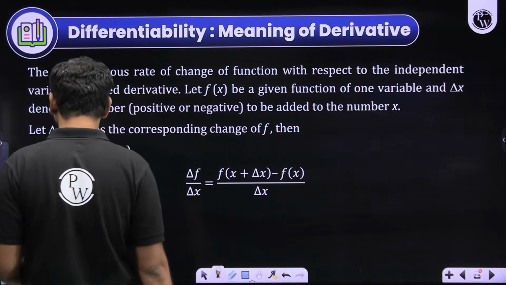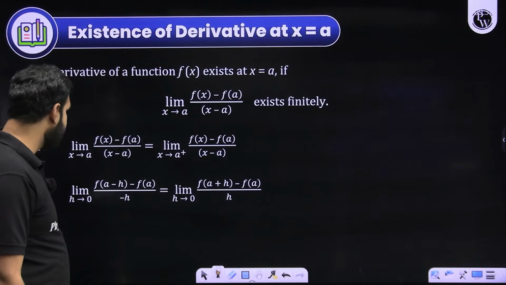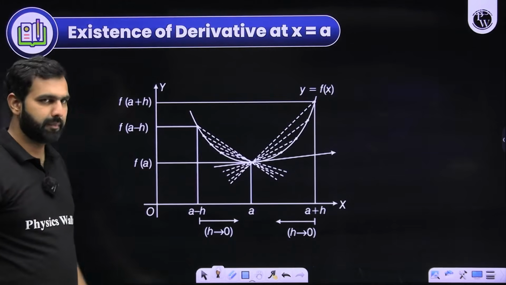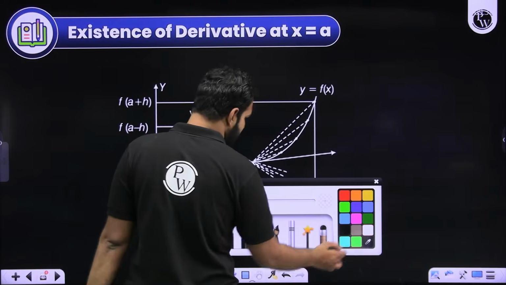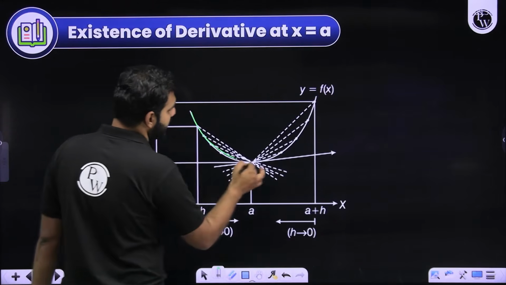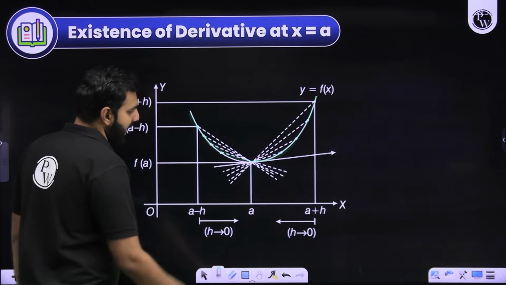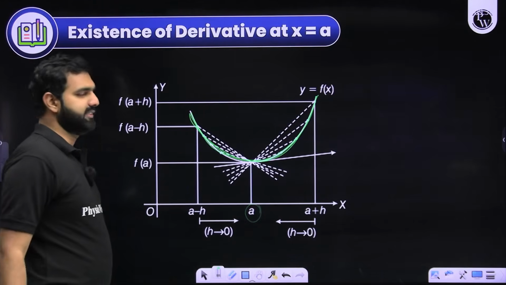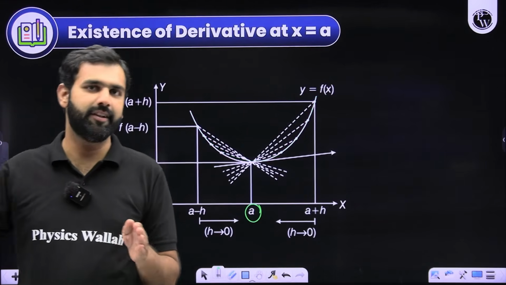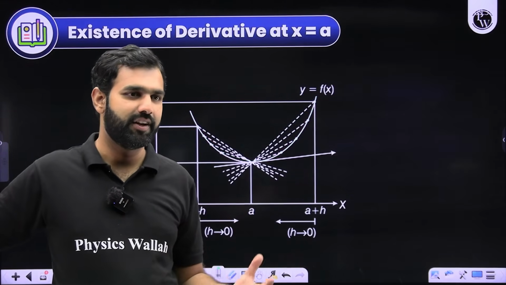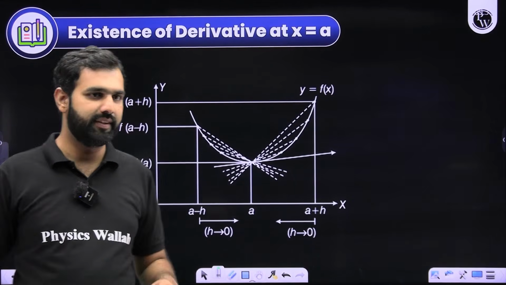So before I explain differentiability, I'd like to give you more clarity on it by taking a scenario here. Please understand, let's say there is a function. So this is the graph of that function f of x. And there is a point A on the x-axis. Now we have moved to the concept of differentiability. So we started with limits, we have discussed continuity, and now we are discussing differentiability. So in differentiability, what do we see? Let's have a look at that.